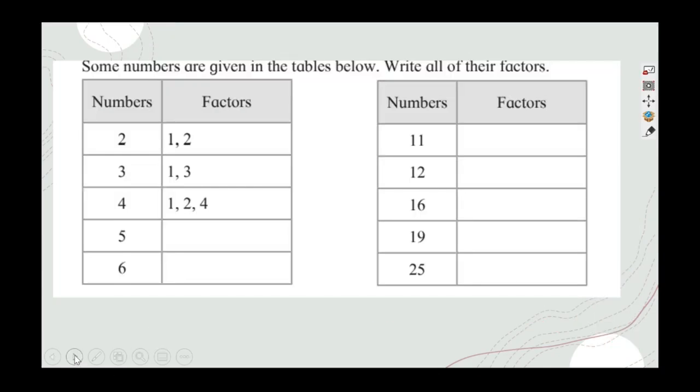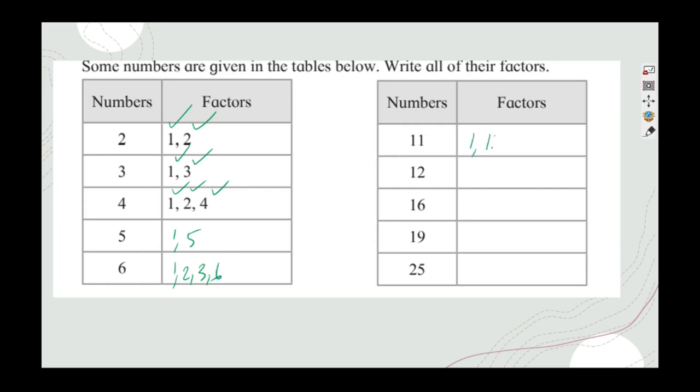kind of competitive. So what is this? Sometimes the question will be like this: some numbers are given in the table, write all their factors. Factors are those numbers by which you can divide them. Okay, here it is 1 and 5, here it is 1 2 3 6, correct?